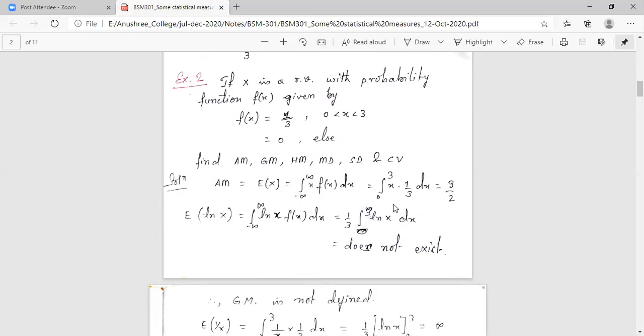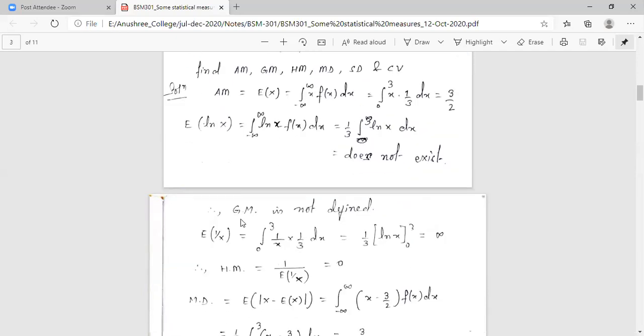Why does this integral not exist? Because of this 0. ln 0, or 1 by x at the point 0, does not exist. So if I evaluate this integral, the value diverges to infinity. So this does not exist. So what we will write is that the geometric mean is not defined for this particular distribution, right?